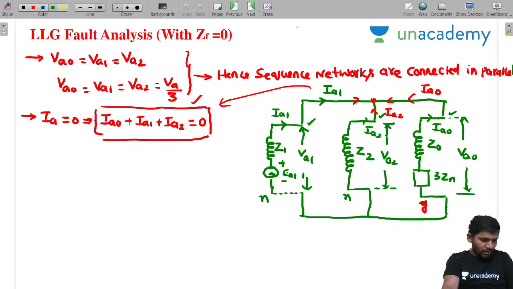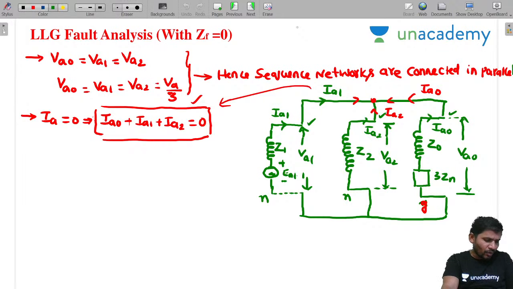Why is EA2 not taken in negative sequence, sir? I told you, it is a very important concept I already discussed. There is no EMF in negative sequence. Only the positive sequence component is responsible for EMF. See my previous video, where I discussed in detail the concept of sequence components, the total theory and the reasons also. Please follow that.